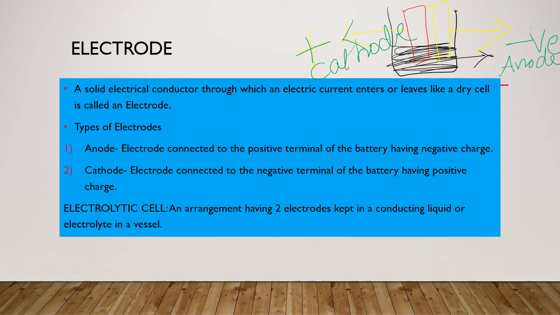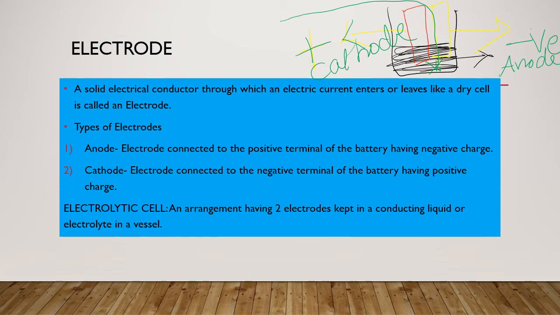So once the electricity is passed through this electrolyte, what happens? This apparatus is called an electrolytic cell, having two electrodes and electrolyte solution connected to the electric circuit with the help of wires and a cell.